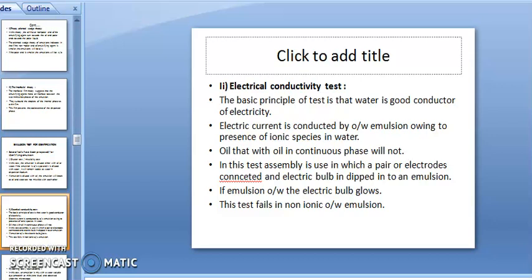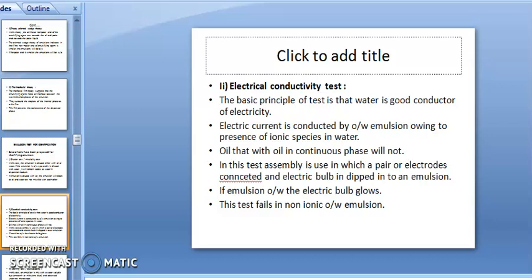Electric current is conducted by an OW emulsion owing to the presence of ionic species in water. When you pass the current through water, it has ionic species present. Oil, with oil as the continuous phase, will not conduct.